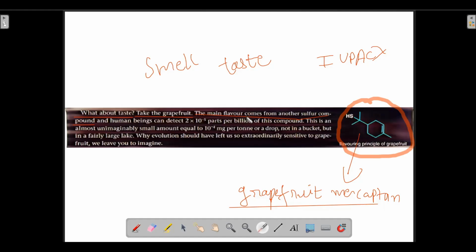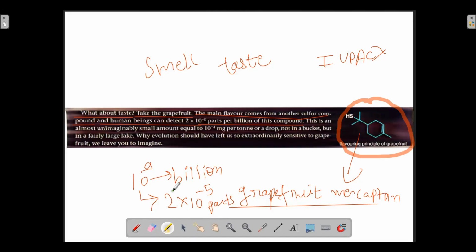So the main flavor of this grapefruit comes from a sulfur containing compound. And human beings can detect as little as 2 into 10 to the power minus 5 parts per billion of this compound. What does billion mean? A billion is 10 to the power 9. So from that billion, 2 into 10 to the power minus 5 parts.